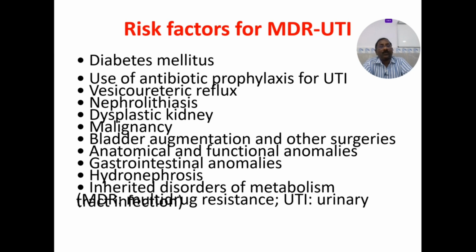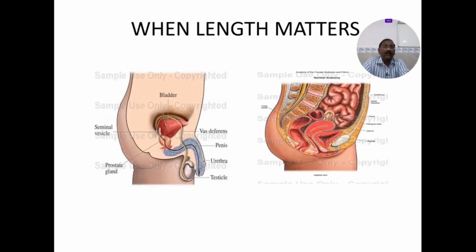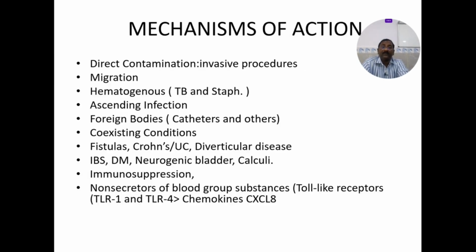Use of antibiotic prophylaxis for urinary tract infections, vesicoureteric reflux, nephrolithiasis, renal stones, dysplastic kidney, malignancies, bladder augmentation and other surgeries, anatomical and functional anomalies, gastrointestinal anomalies, hydronephrosis, or inherited disorders of metabolism. So these are all the reasons for your multi-drug resistant urinary tract infections. See here the length matters.